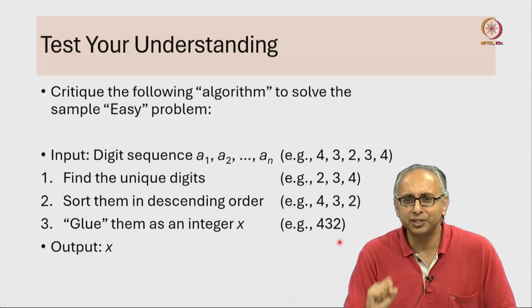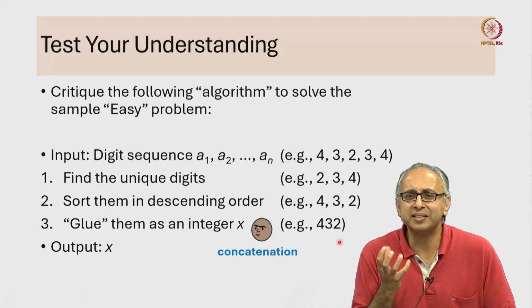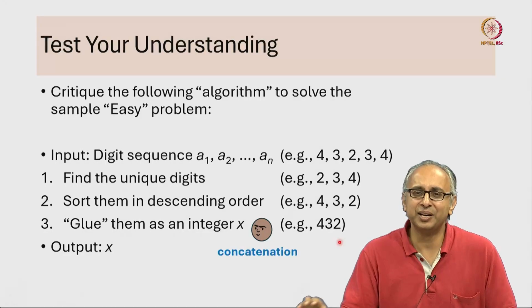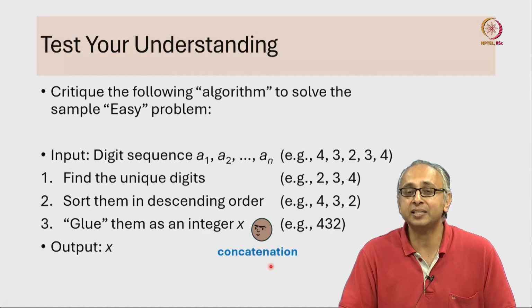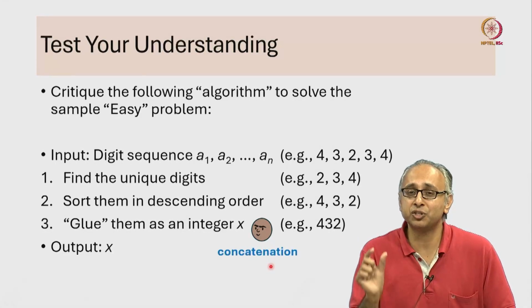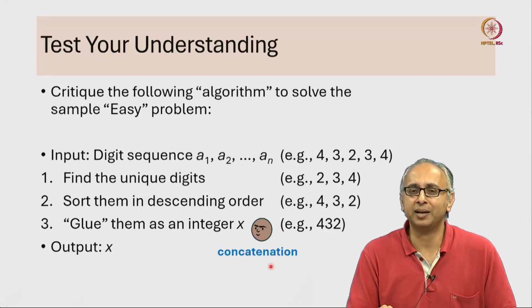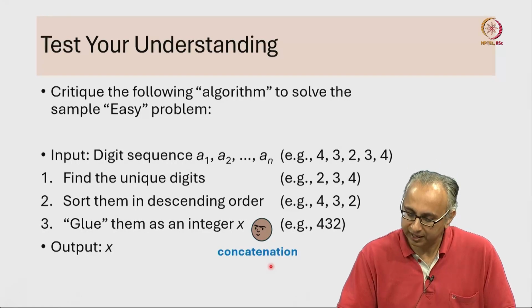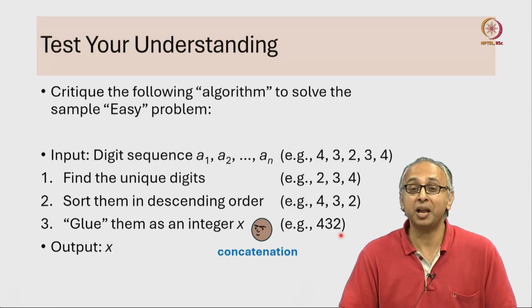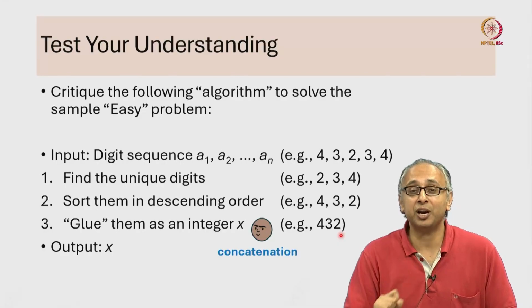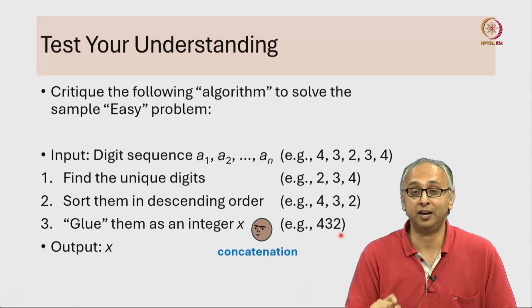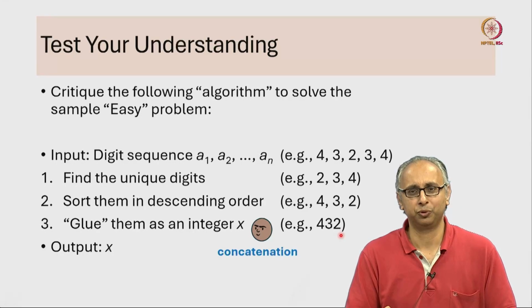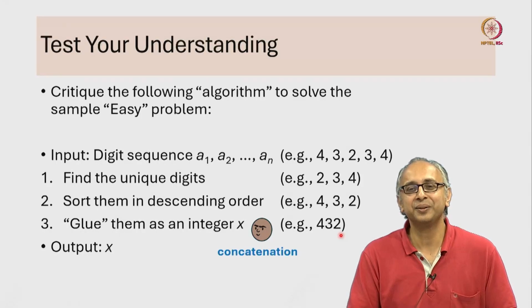I hope you're thinking critically. You might be wondering, hey, wait a minute, is this a standard basic step? And the answer is yes, we can concatenate individual digits into one. In many programming languages, including Python, this is a very basic step, which we will see how to do. Finally, output that number. So in this case, we will output 432, which, as we saw, was the correct answer. So, is this algorithm correct? Think about it.